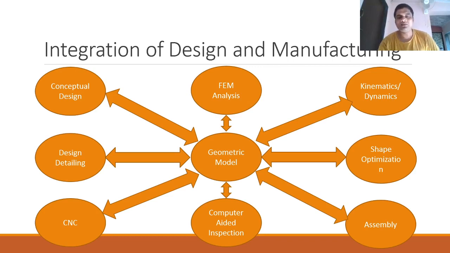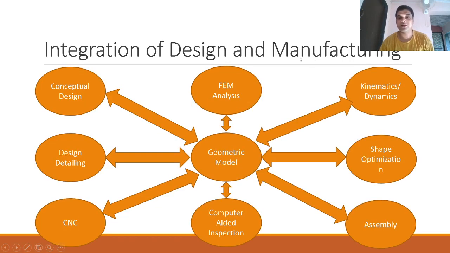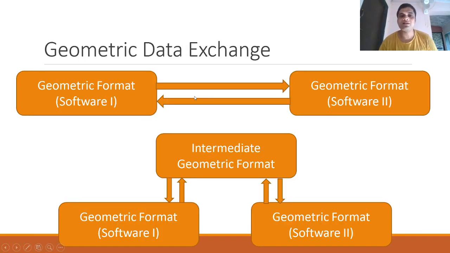We call these conversions of file formats geometric data exchange, that is, changing the file format from one format to the other. What is the purpose? The purpose is to use the best systems available for a particular purpose. For modeling, let's say CATIA or SolidWorks is the best software available. For analysis, that is FEA, ANSYS or Abaqus is the best software available. So if we want to use the best software available for each and every function which we discussed here, then geometric data exchange is a necessity.